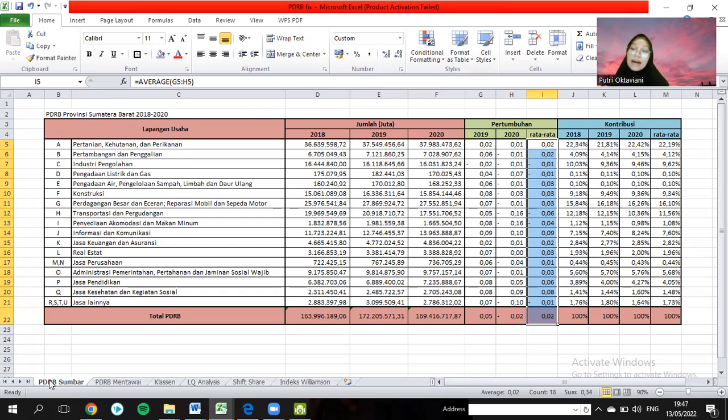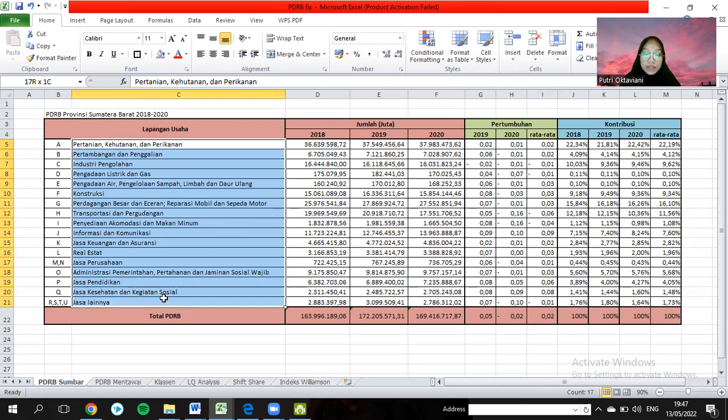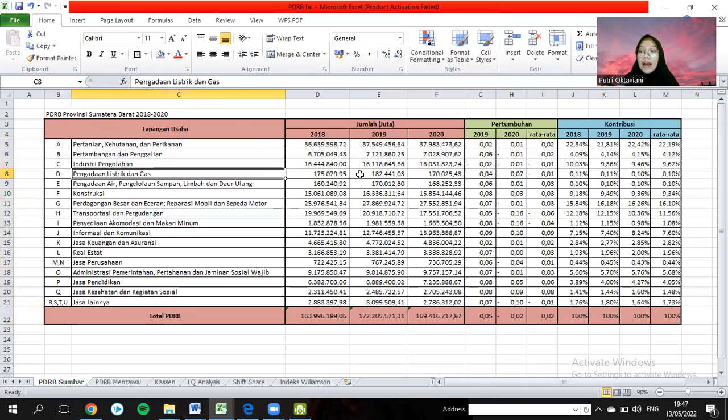In this data, for West Sumatra province, I get data from A point until U point, for three years: 2018, 2019, and 2020.